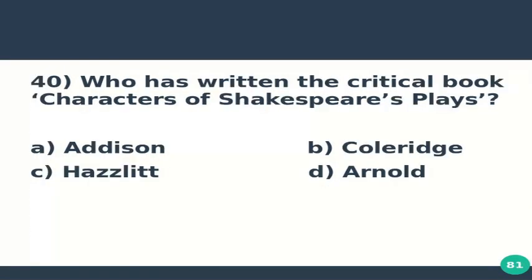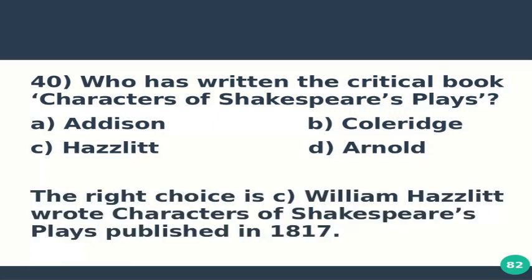Question number 40 is, who has written the critical book Characters of Shakespeare's Plays? Option A, Addison, option B, Coleridge, option C, Hazlitt, and option D, Arnold. The right choice is C, William Hazlitt. William Hazlitt wrote Characters of Shakespeare's Plays, which was published in 1817.